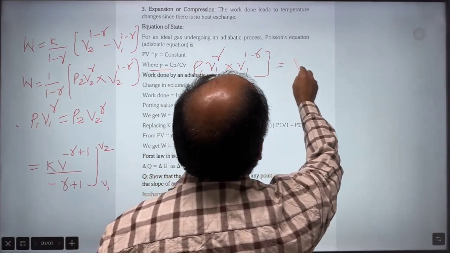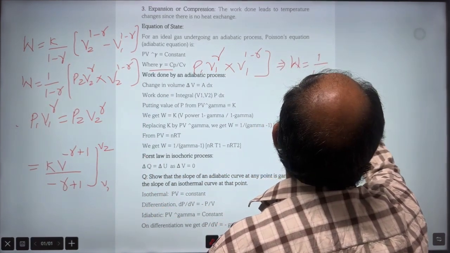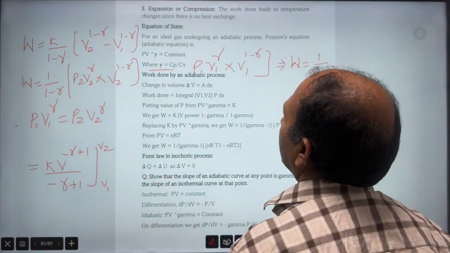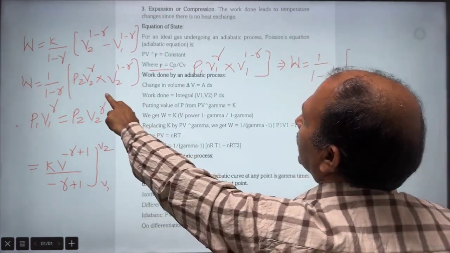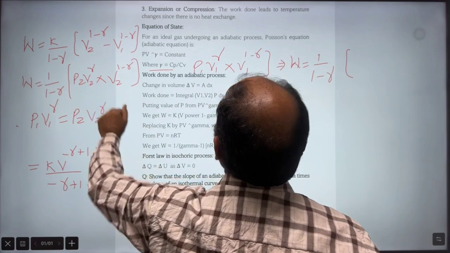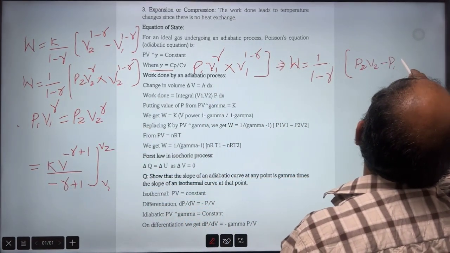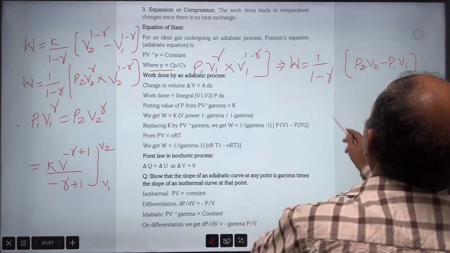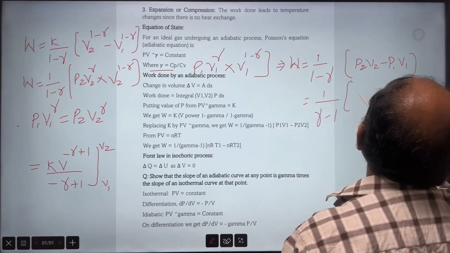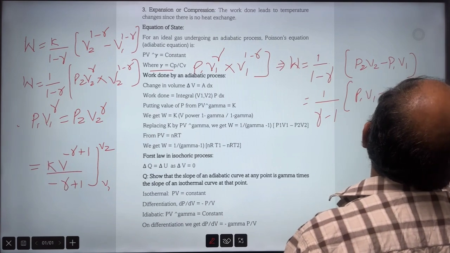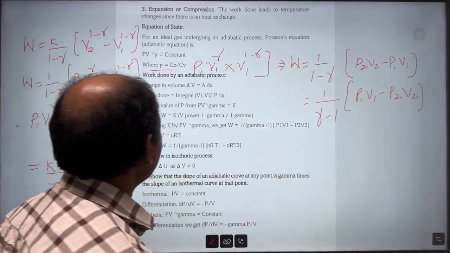So W equal to how much? This gives W equal to 1 upon (1 minus gamma) times, inside what we are getting, here gamma will cancel out, P2 V2 minus P1 V1, or write it like this, 1 upon (gamma minus 1) times (P1 V1 minus P2 V2). Up to here, no problem.